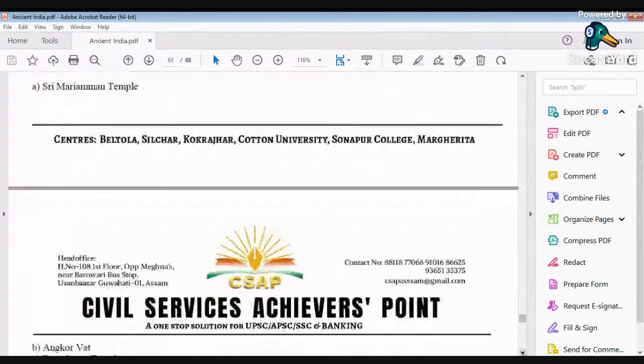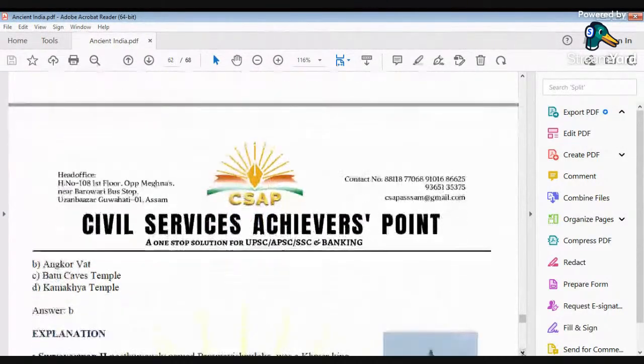And where is the Angkor Wat Temple located? You will be amazed to know that it is not in India. It is located in Cambodia, and it is a temple dedicated to Lord Vishnu, and it is the largest Hindu temple in the world, the temple of Angkor Wat.